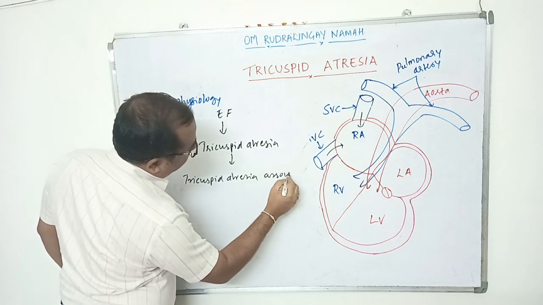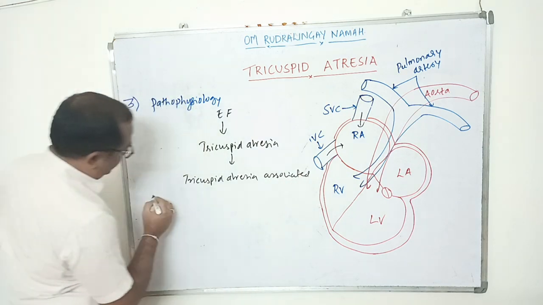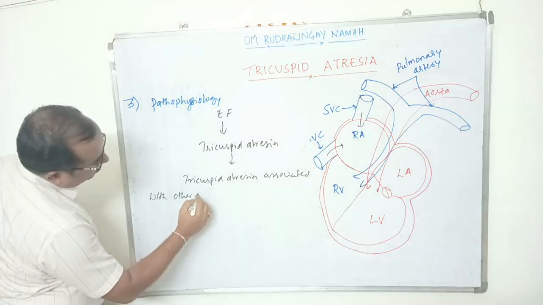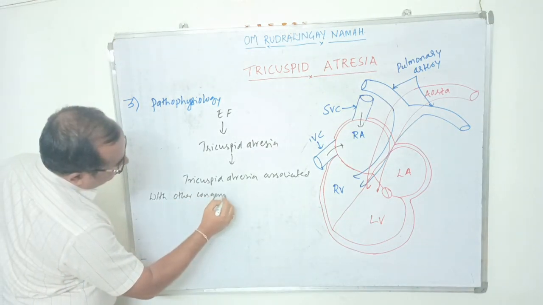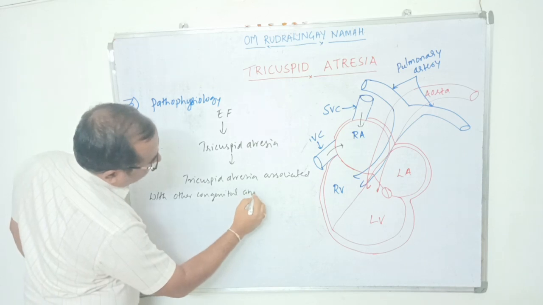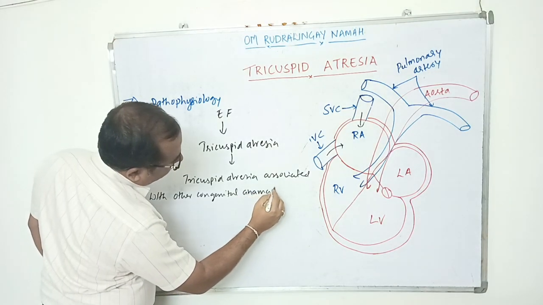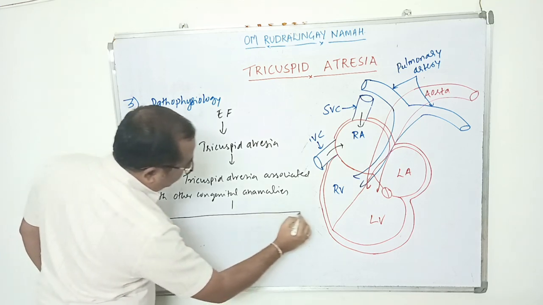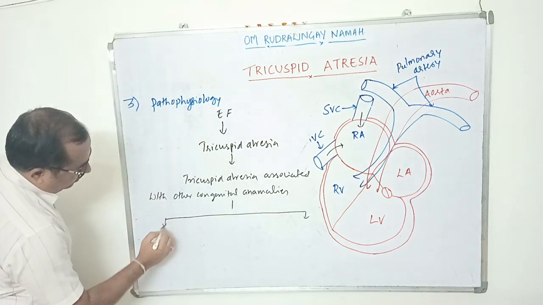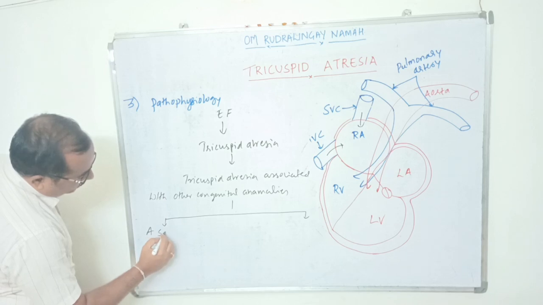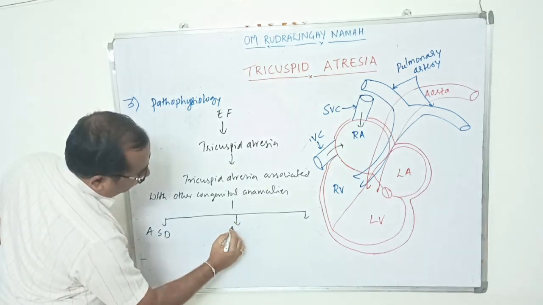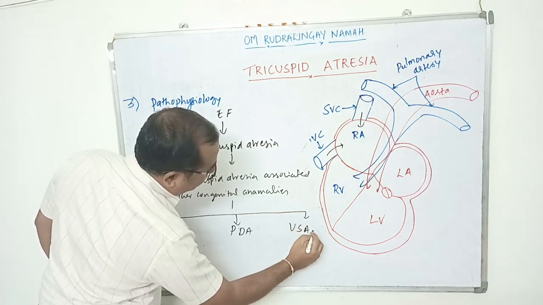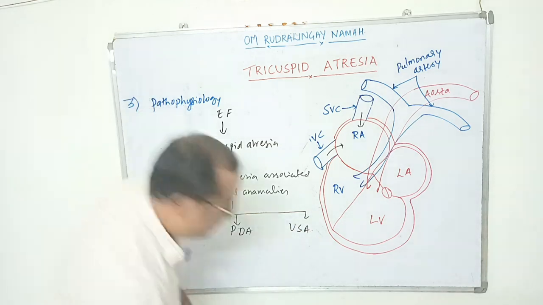If tricuspid atresia is associated with other congenital anomalies, the other congenital anomalies may be atrial septal defect, patent ductus arteriosus, and ventricular septal defect.